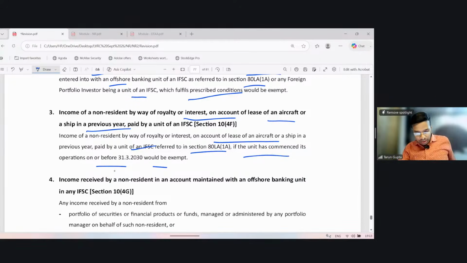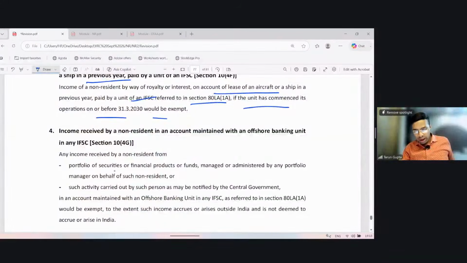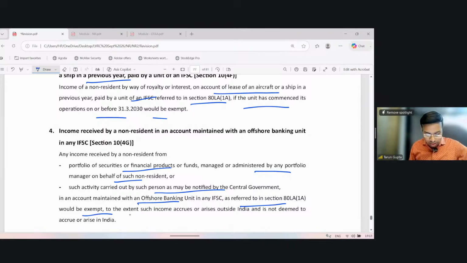Income received by a non-resident in an account maintained with an offshore banking unit in any IFSC. So any income received by a non-resident from a portfolio of securities or financial products or funds managed or administered by any portfolio manager on behalf of such non-resident, or such activity carried out by such person as may be notified by the central government, in an account maintained with an OBU, offshore banking unit, in any IFSC as referred in section 80LA, would be exempt to the extent such income accrues or arises outside India. It's not deemed to accrue or arise in India.